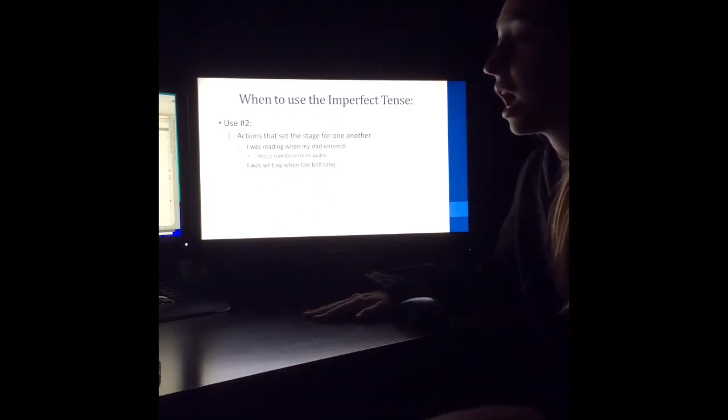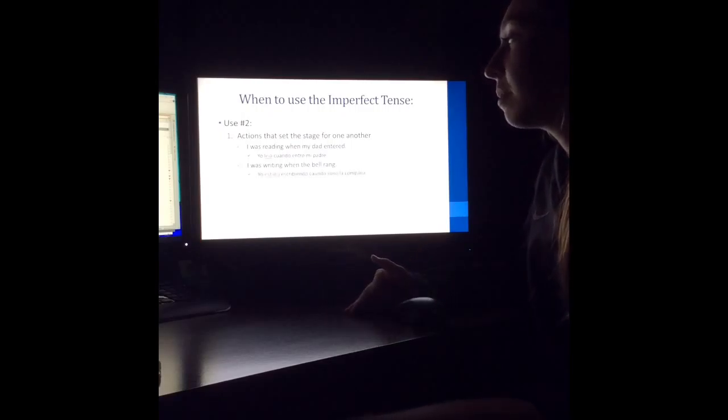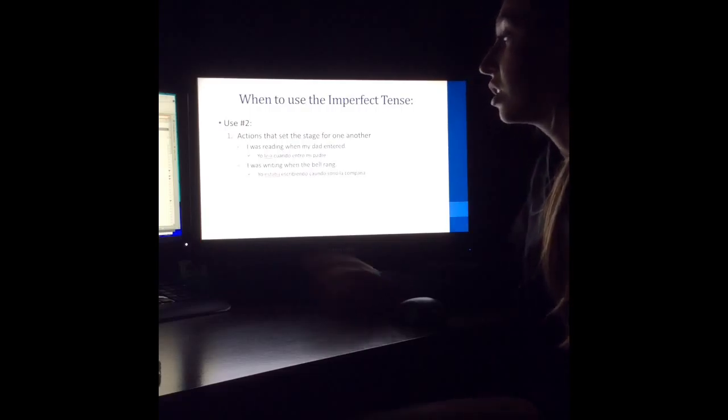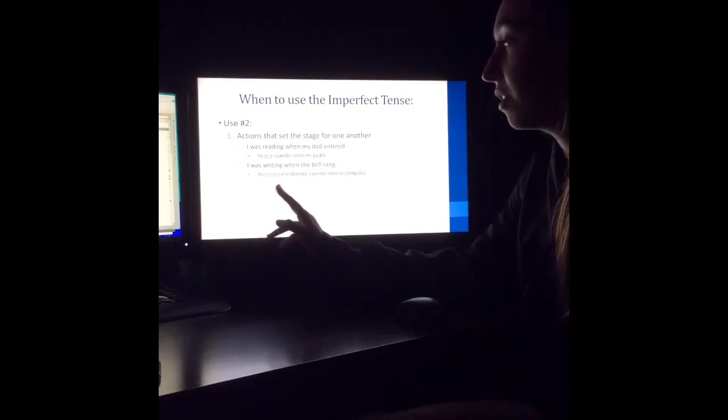Another example is, I was writing when the bell rang. Translated as, yo estaba escribiendo cuando sonó la campana. The verb estar is what we are conjugating here. So since it's an AR ending verb, you take off the AR and you add aba for the yo form.